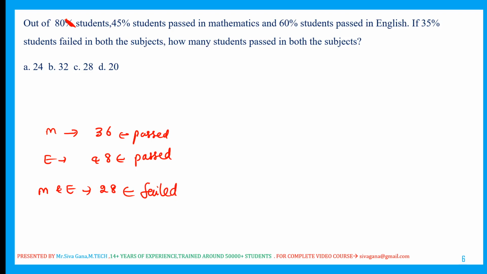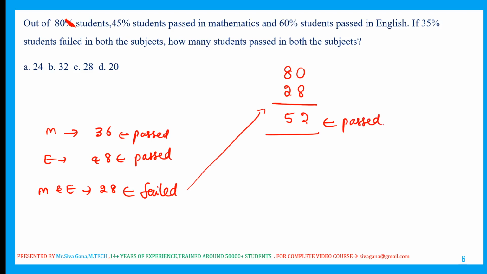How many students passed in both the subjects? Total 80. 28 failed in both the subjects. 80 minus 28 is 52. So 52 students passed in any one or both.